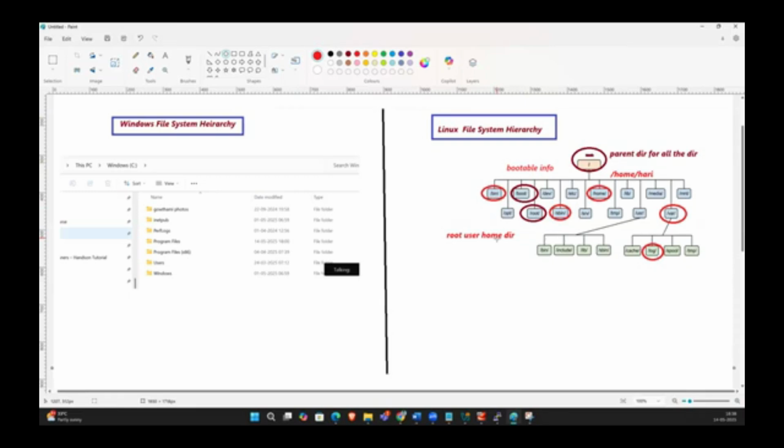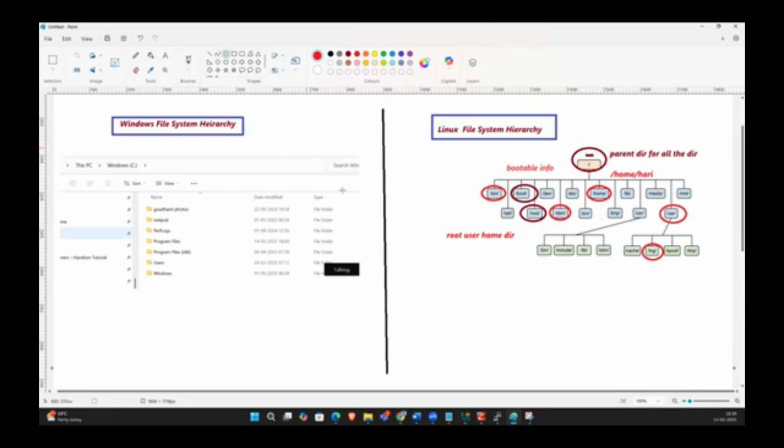Bin is nothing but binary, so the binary directory contains the commands. sbin is nothing but super binary, so super binary also contains commands. The super binary commands will be executed only by the super user, who is the root user. Bin commands will be executed by the normal users. Guys, understood?